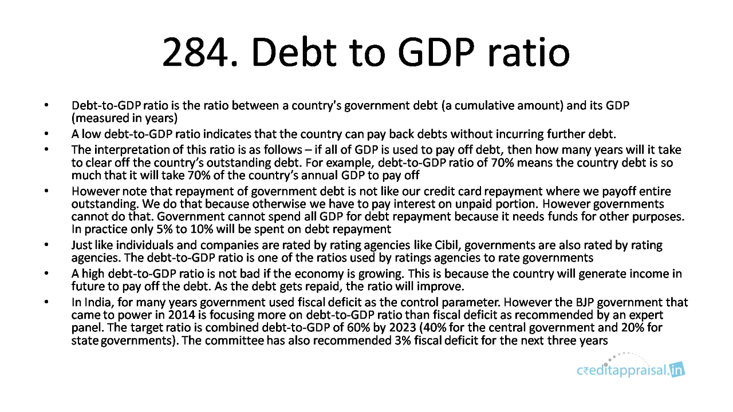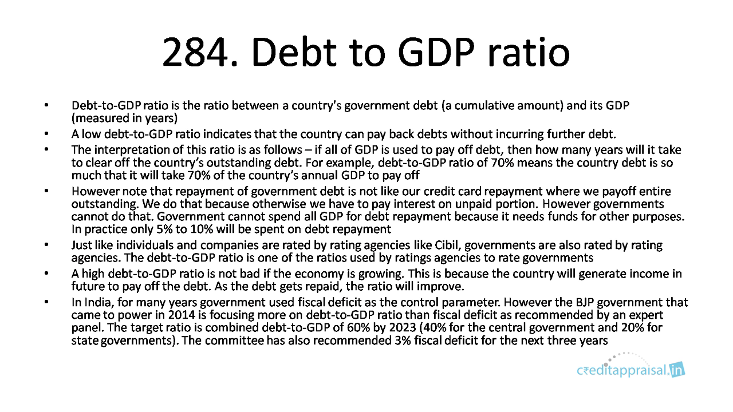In India, for many years, the government used the fiscal deficit as the control parameter, but since the new government in 2014, it started focusing more on the debt to GDP ratio rather than fiscal deficit. That was based on a recommendation by an expert panel. The target is a combined debt to GDP ratio for both central and state governments of 60% by 2023.